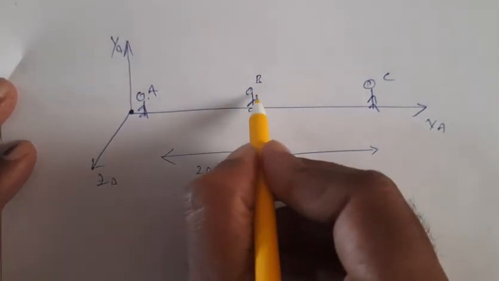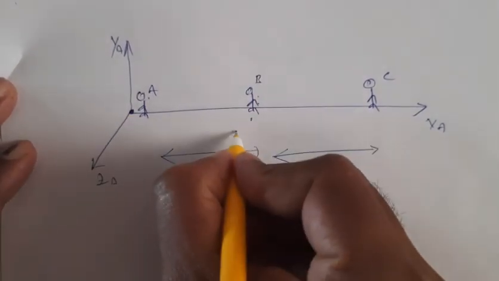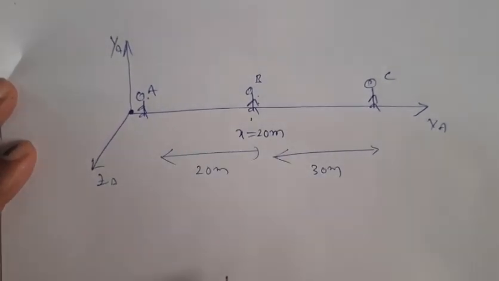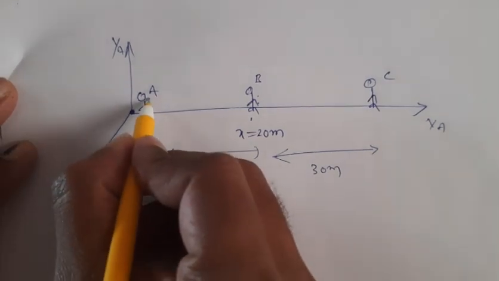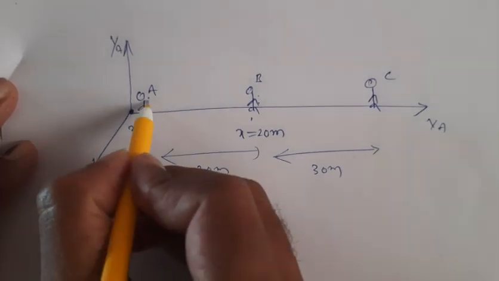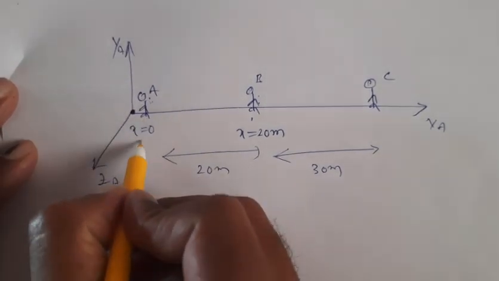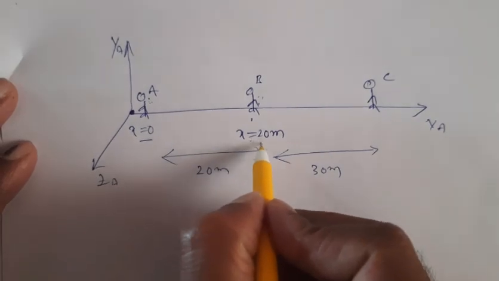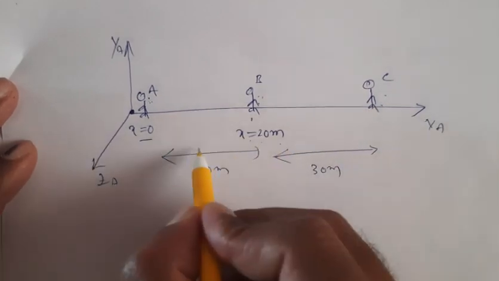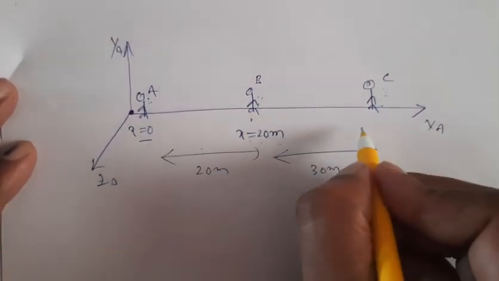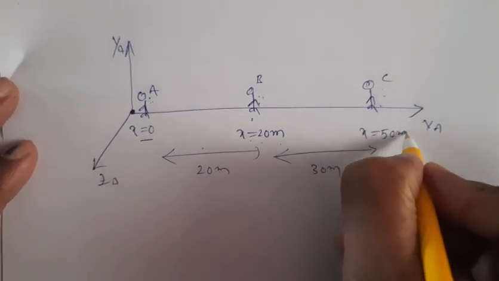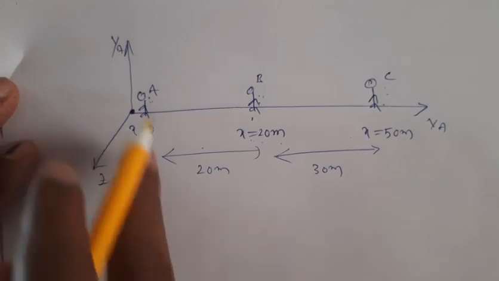The position of person B we can represent as x equal to 20 meters. And what about the position of A in his own frame of reference? x equal to 0. So in frame of reference A, the position of A itself is 0, and the position of B is x equal to 20 meters. And what about the position of C? From here to here, 20 plus 30. So the position of C in frame of reference A is x equal to 50 meters.